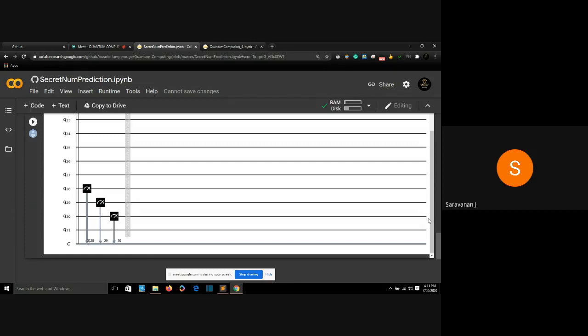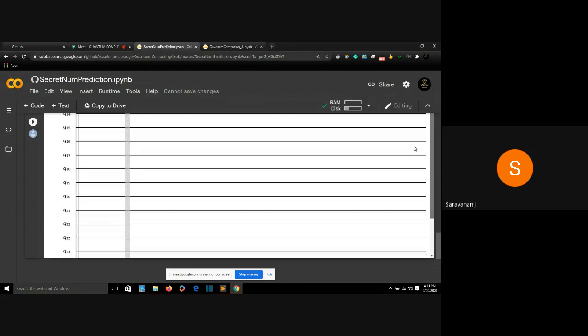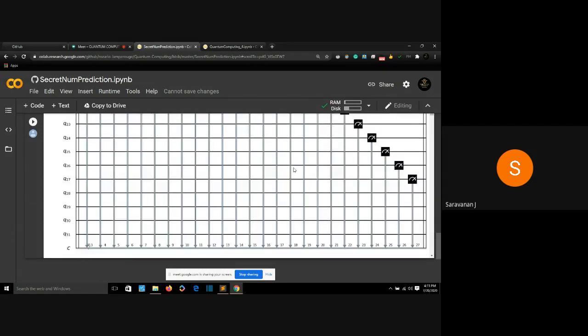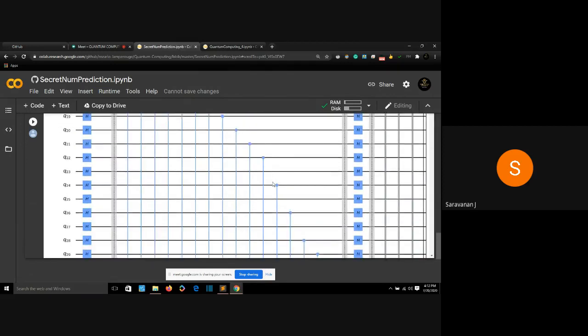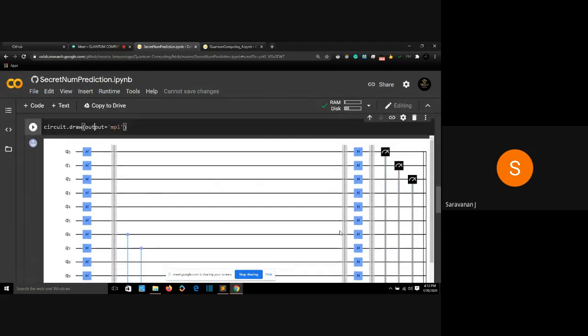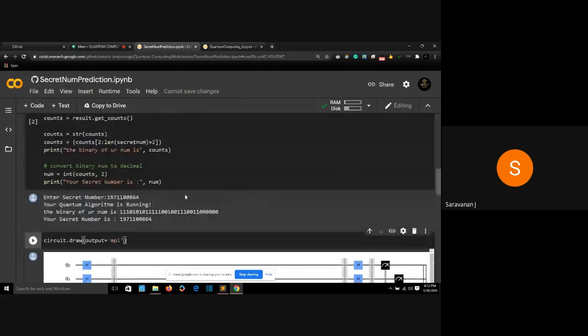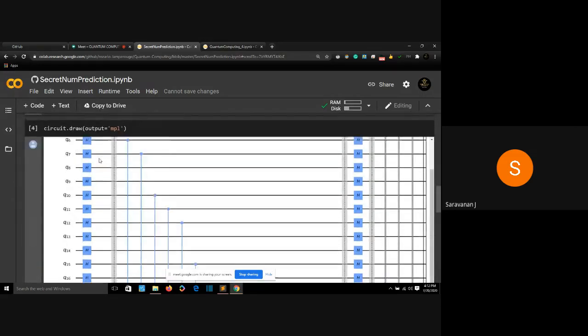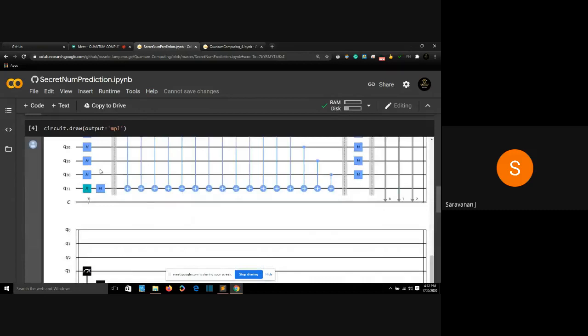Well, we can scroll up to see the output because we got a huge binary number, right? This is our complete output of Narayan's secret number. Because this is a huge binary number, we need to apply the Hadamard gate for all the other qubits. It's taking us 31 qubits. For 30 qubits, we are applying the Hadamard gate.